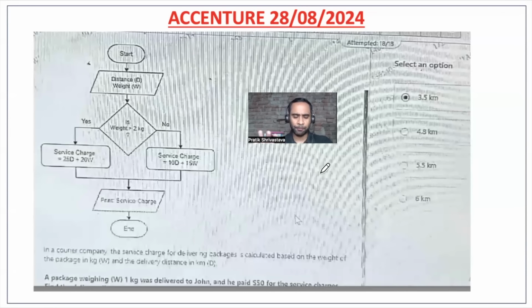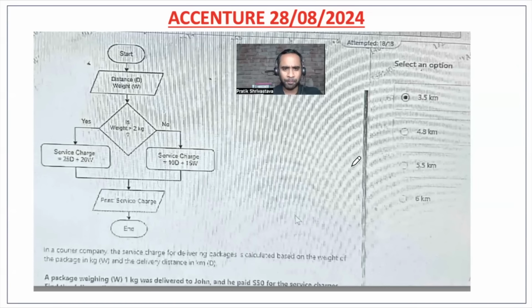So please bear with this image, okay? It might not be clearly visible to you, but I will tell you what has been asked. Now friends, a flow chart has been given. They have given a start, okay, so you start, and then distance is given as d and weight is given as w.